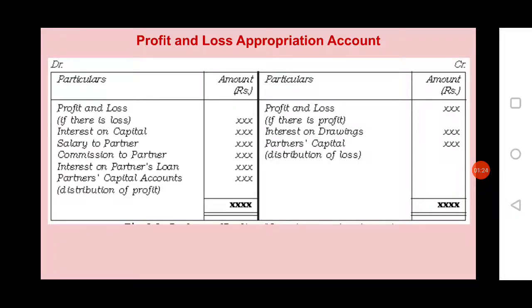Any interest on capital, salary and commission paid to partners, you have to record on the debit side. Any interest on partners' loan paid, then you have to record on the debit side. Then at the end you have to write the balancing figure as partners' capital account. Credit side, if any net profit is there, you have to record net profit, then interest on drawings, then the balancing figure you have to transfer to partners' capital account.